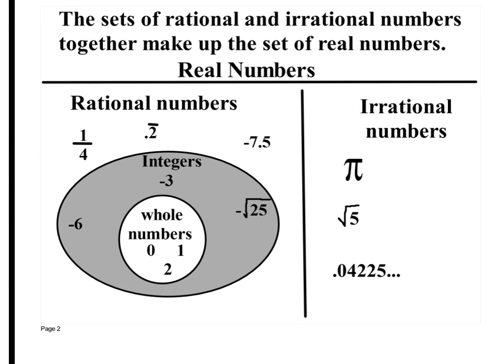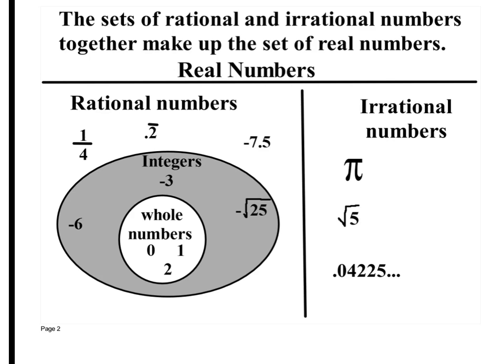Alright, this is a set of rational and irrational together. They come up to make a set of real numbers. Okay, pretty much every number you'll work with this year is a real number because it includes rational and irrational. The only other type of numbers beside real numbers is imaginary numbers, like infinity or negative infinity. Alright, you won't work with those. You'll work with just real numbers. So when I talk about real numbers, it could be a rational number, it could be irrational, right?